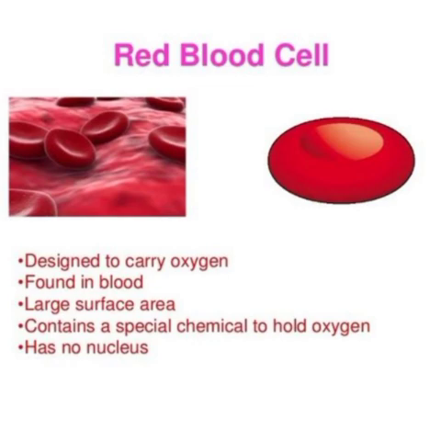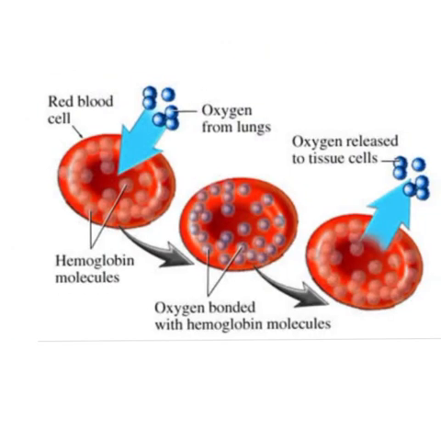Hemoglobin is a red protein that binds with oxygen and transports oxygen to all parts of the body and ultimately to all the cells. When hemoglobin binds with oxygen, it forms oxyhemoglobin, which is transported to various body parts.